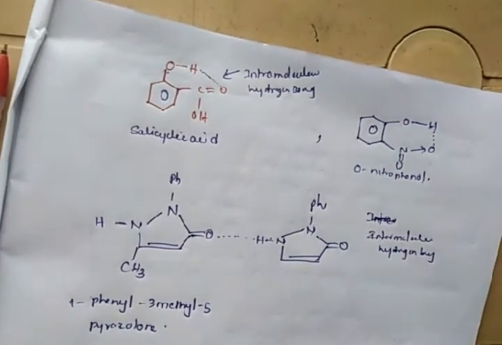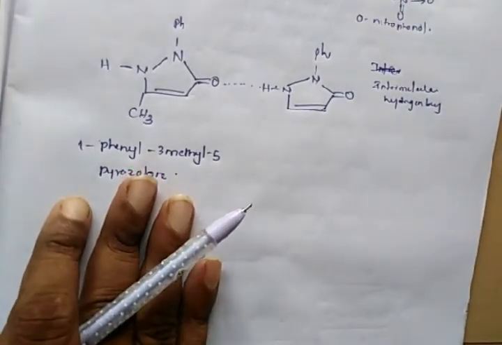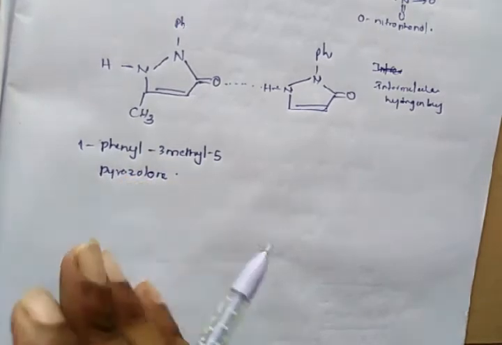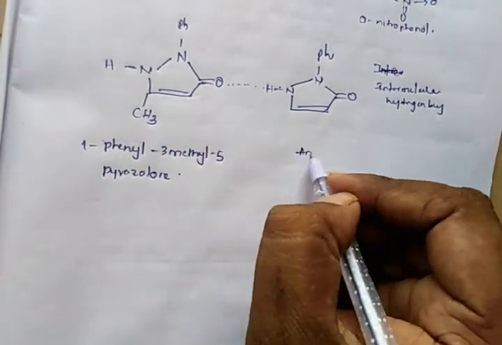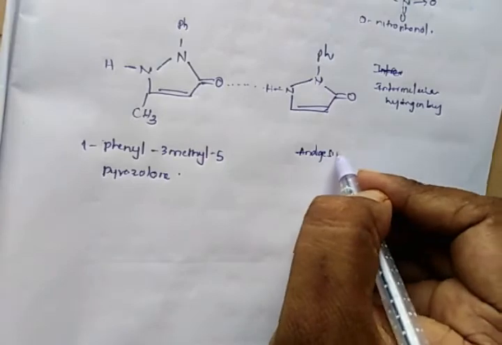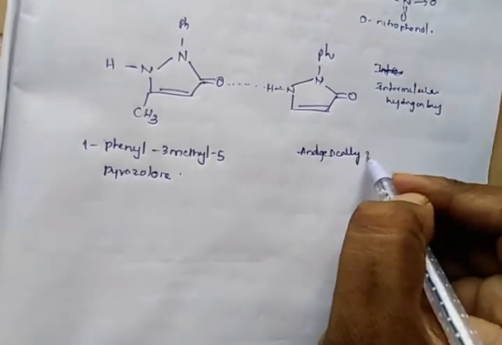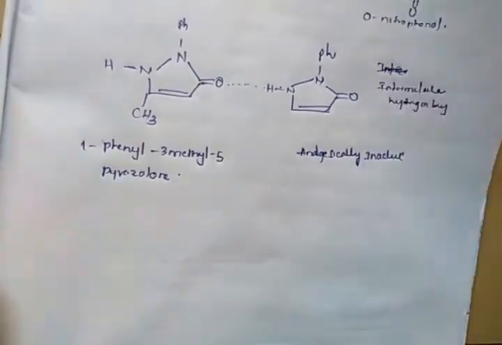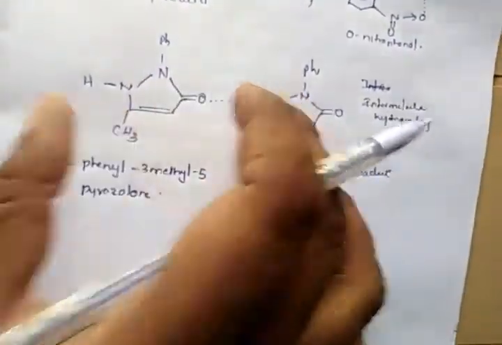So this compound is antipyretically and analgesically inactive, because this hydrogen bonding makes these molecules inactive.